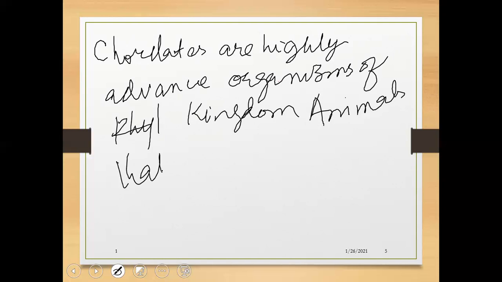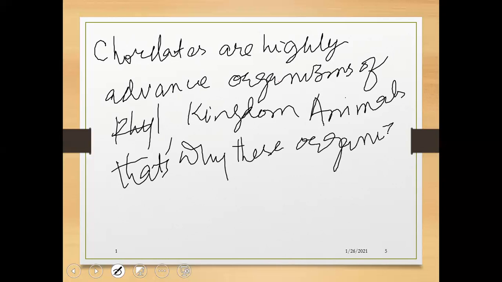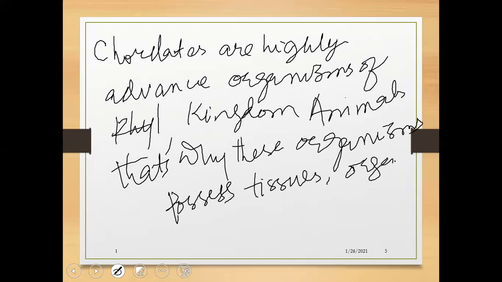That's why these organisms possess tissue, organ, and organ system. All types of organs are well developed.